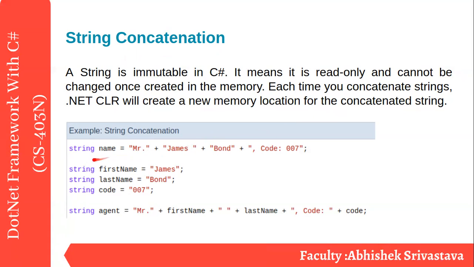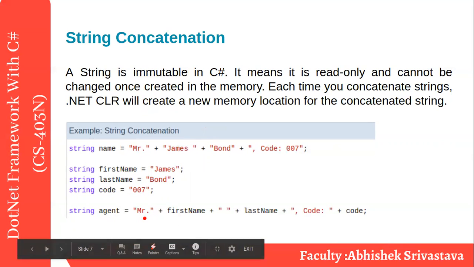Okay, check this one. String name: we have one, two, three, and four, four different strings, and we are merging all, appending all, and allocating a new name. Then again the first name James, last name Bond, and code. Then again agent, Mr., first name, last name, and code equal to code. So keep in mind this plus operator, the append operator, is used for string append.